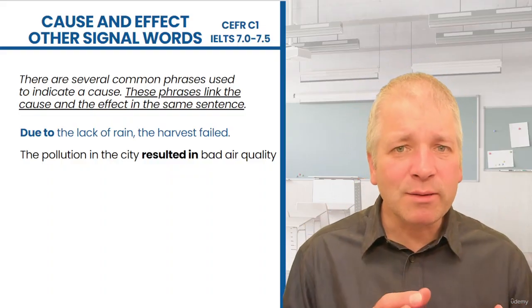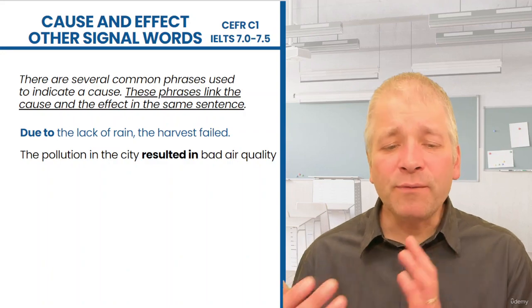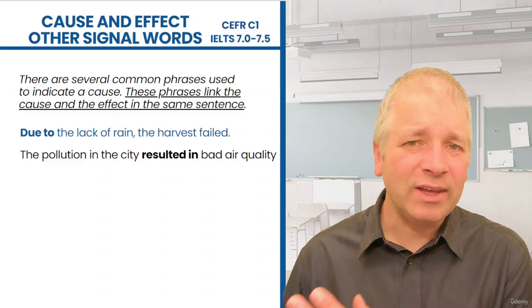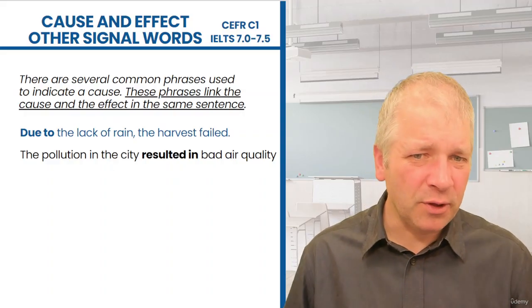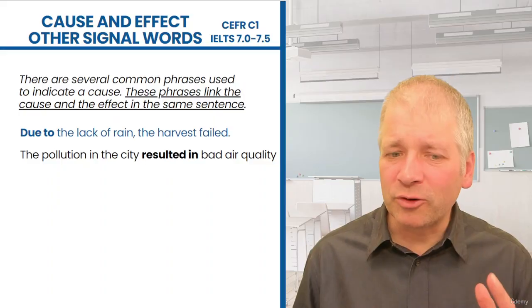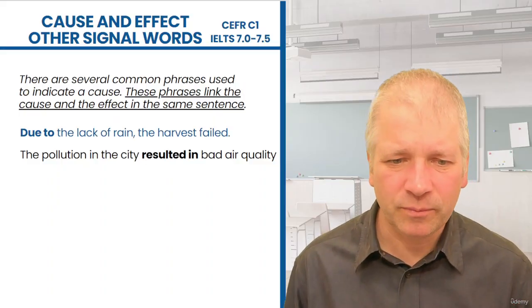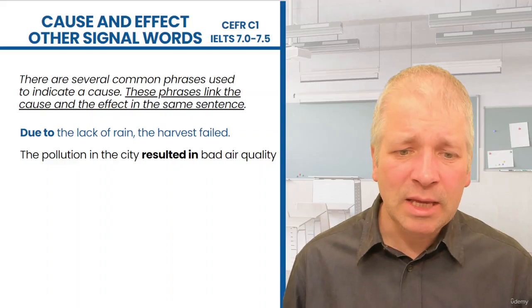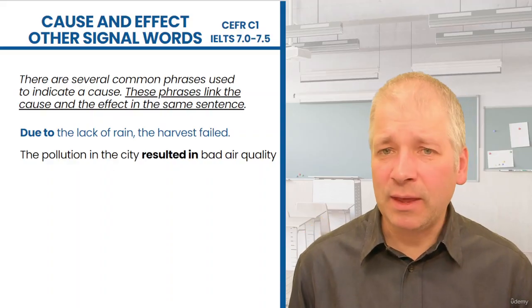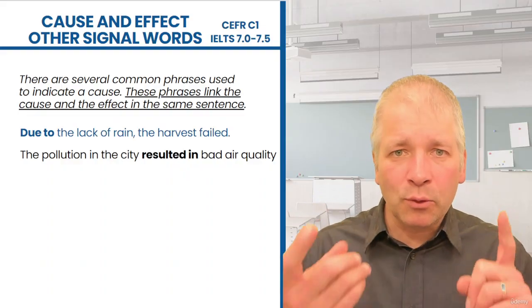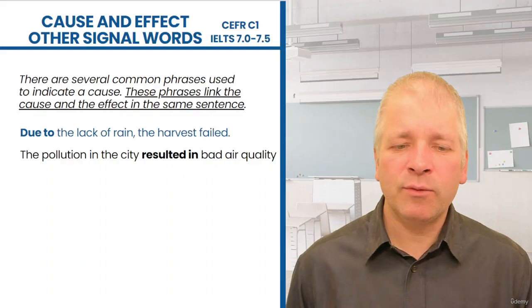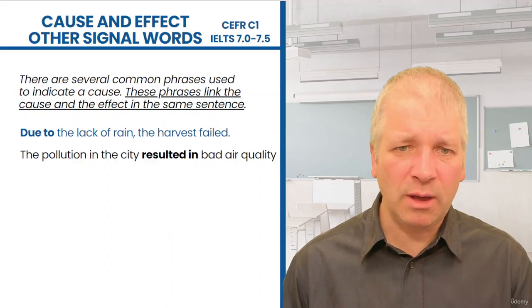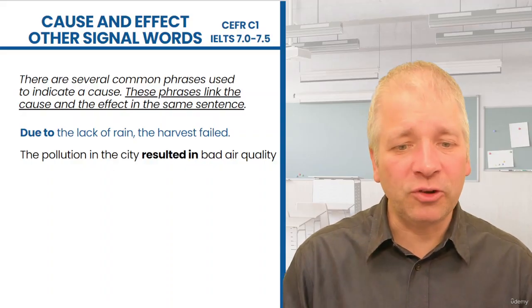We have a noun phrase, then the verb, result, or resulted in, is kind of like a phrasal verb construction because it's so common to put result with the preposition. And then bad air quality is the noun phrase at the end. So this is just a one clause sentence, and resulted in helps to create that link between a cause in the subject and the effect in the object.